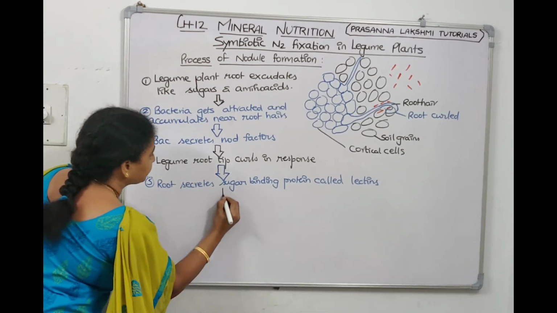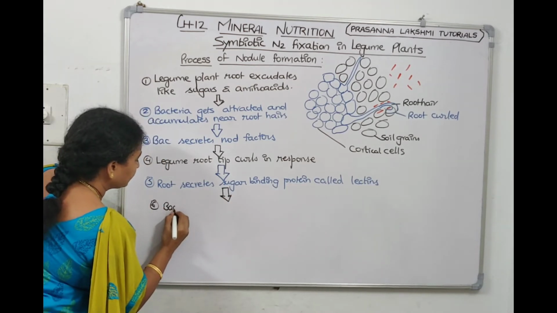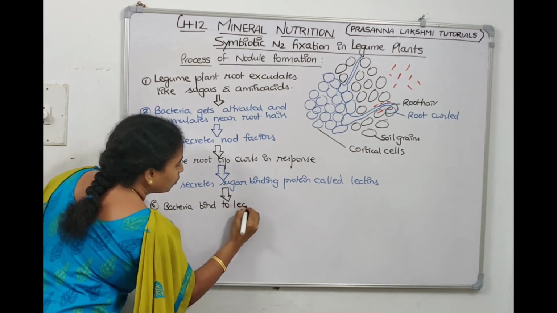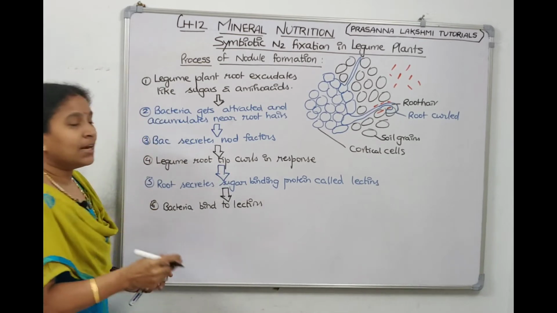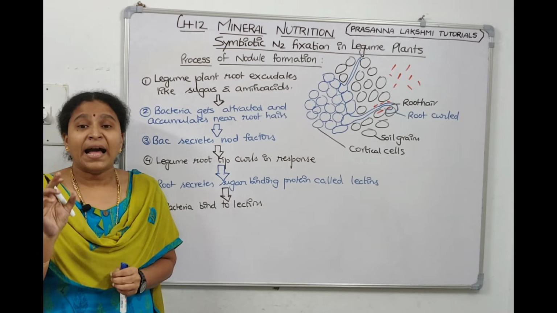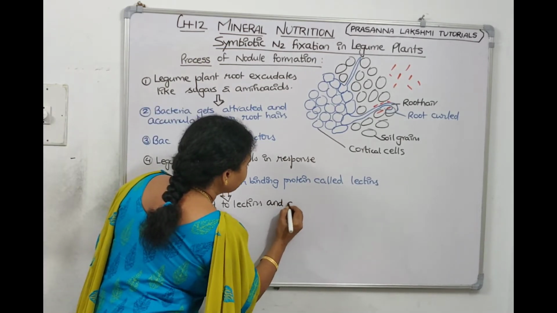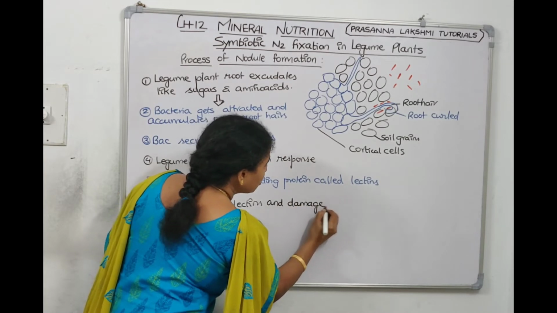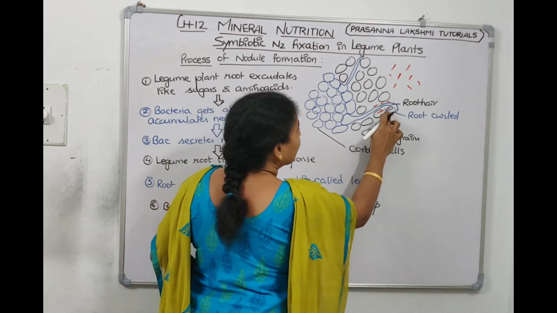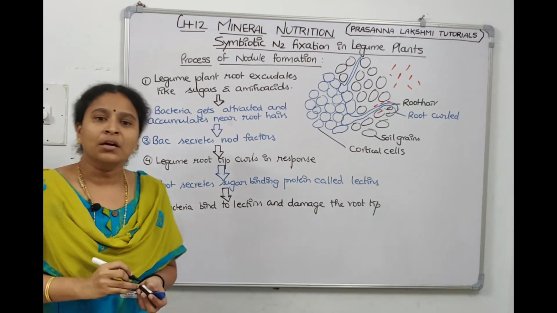Step number 6. Now bacteria bind to lectins. They go and bind to lectins and they damage the root tip. They go and bind there and damage the root tip. See now, see the root tip is opened. They are damaging the root tip.